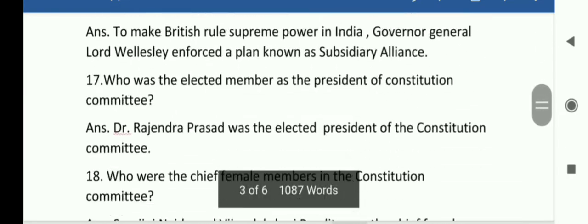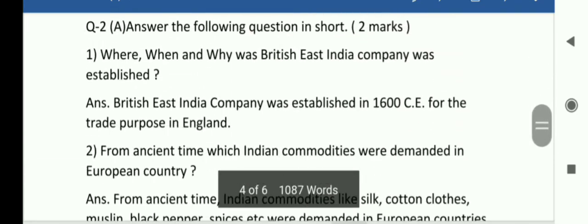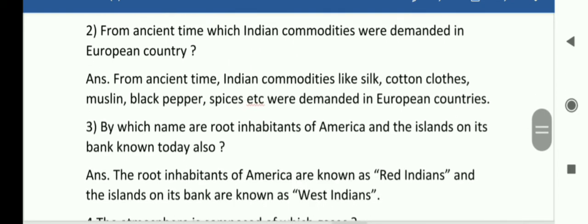So students, British East India Company was established in 1600 CE for the trade purpose in England. Okay. Second, from ancient time, which Indian commodities were demanded in European countries? So remember dear students, from ancient time, Indian commodities like silk, cotton clothes, muslin, black pepper, spices, etc. were demanded in European countries.